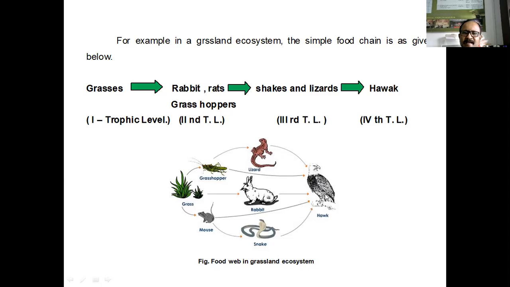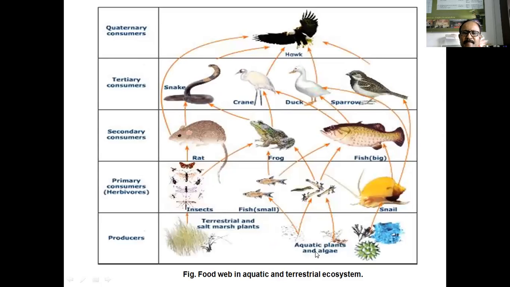Okay, means this hawk intersects the trophic level. Actually, in the language of ecosystem, this hawk is a tertiary consumer and it depends upon the secondary consumer animals for its food. But this hawk takes food from secondary consumer animals and primary consumer animals. And such a complex system of feeding is formed, which is called the food web. This is the food web in grassland ecosystem. Okay, now this is also another food web.